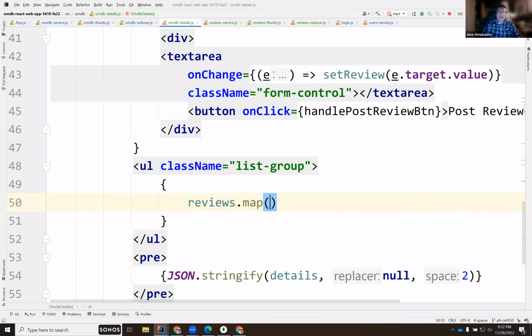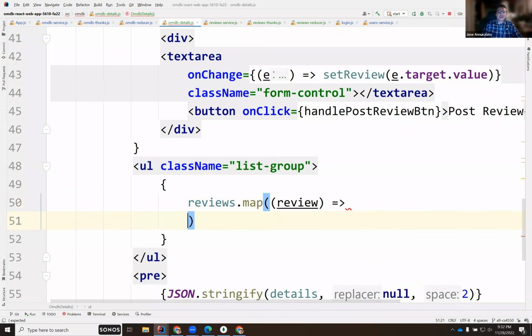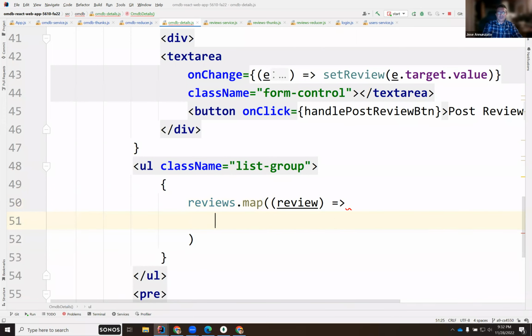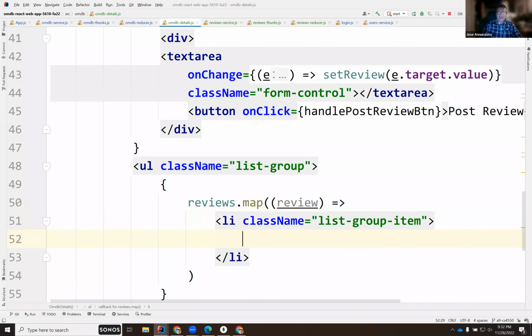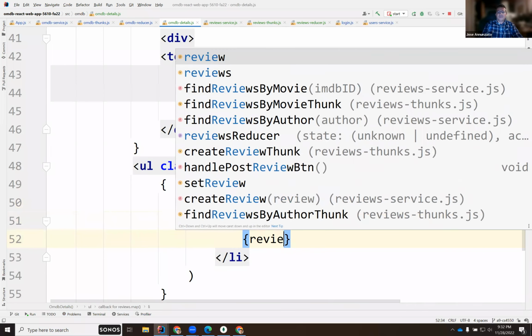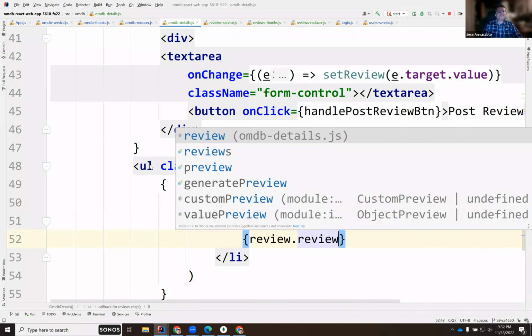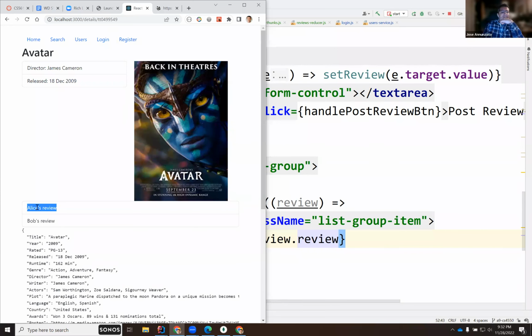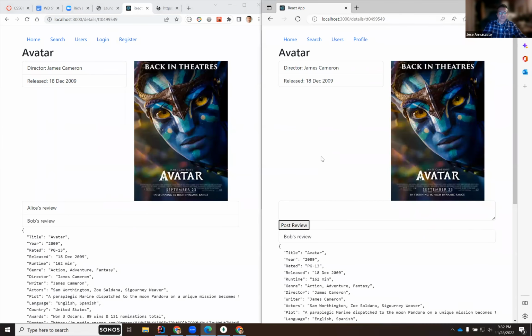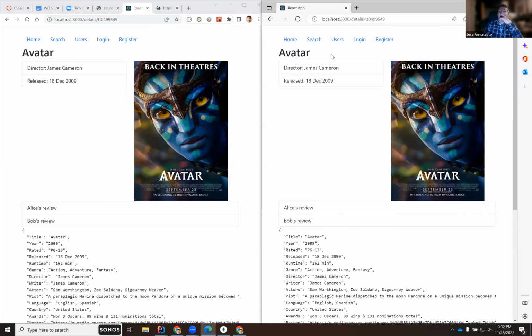We'll say reviews.map, and this is a review object, and we're going to render here an li with class list-group-item, and render review.review, something like that. There it is. See that? Alice's review and Bob's review. Look at that. And everybody sees this, right?